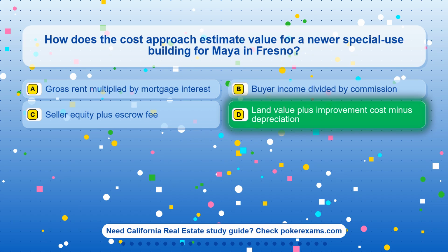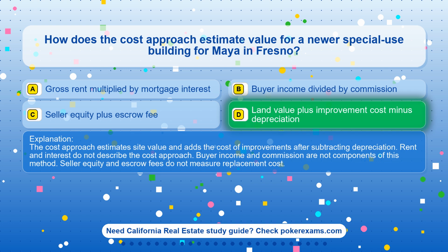The correct answer is option D, land value plus improvement cost minus depreciation. The cost approach estimates site value and adds the cost of improvements after subtracting depreciation. Rent and interest do not describe the cost approach. Buyer income and commission are not components of this method. Seller equity and escrow fees do not measure replacement cost.